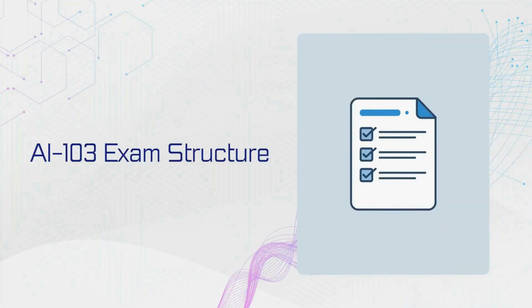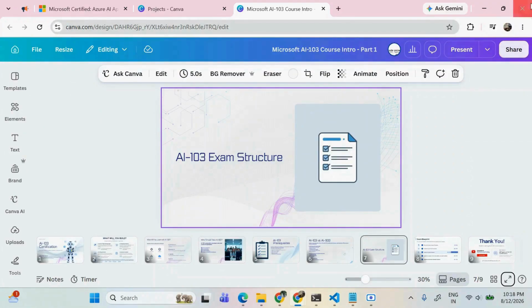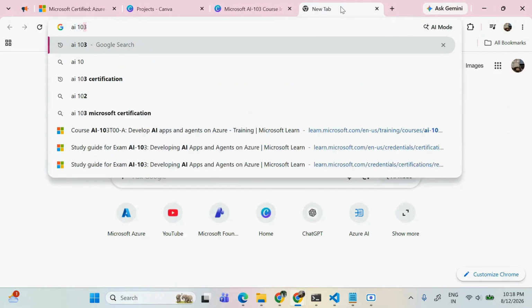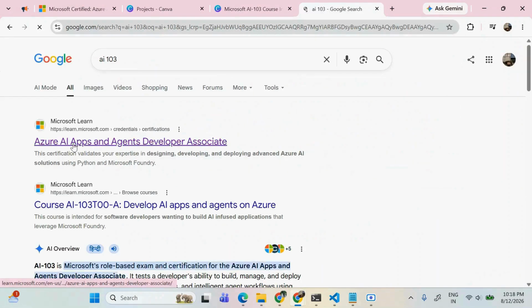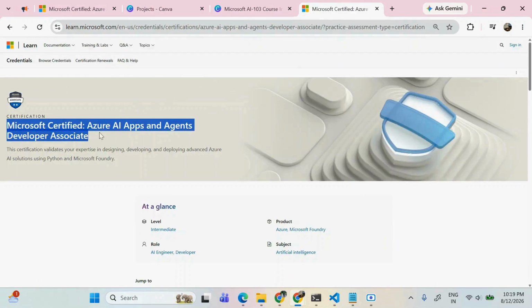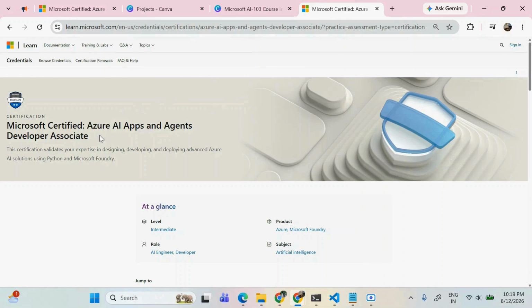Now let's discuss some exam structure. Let me go directly to the exam. To reach this exam, you can search on Google directly for AI-103. Then you will see the first link, Microsoft Learn. This is the actual name of the certification, Azure AI App and Agent Developer Associate.